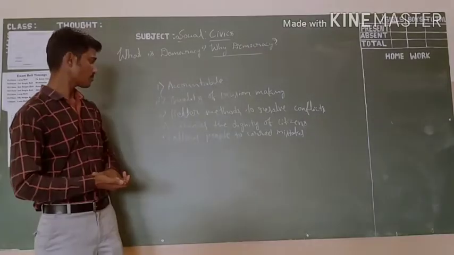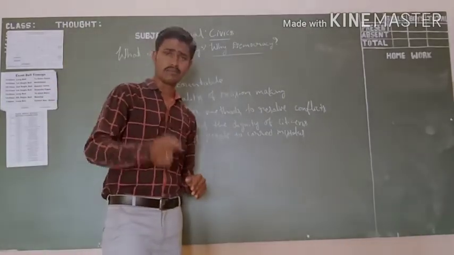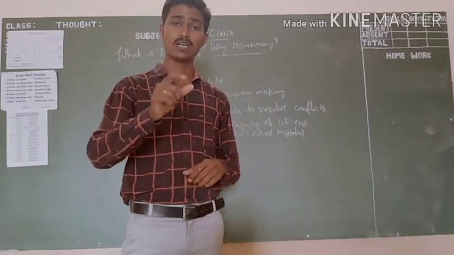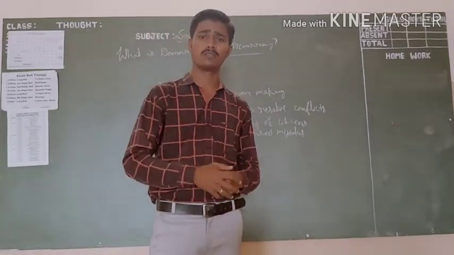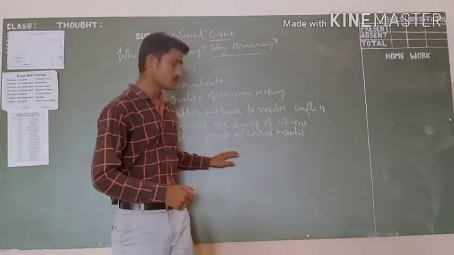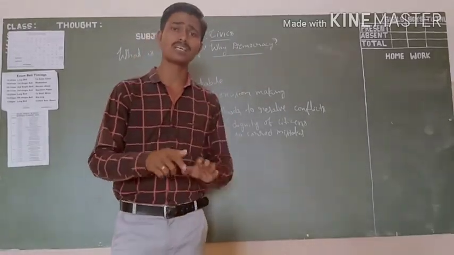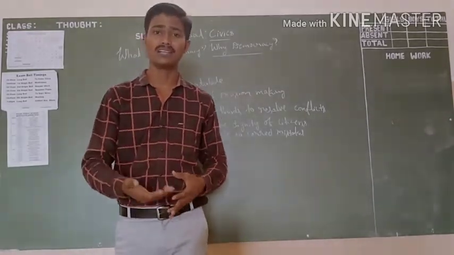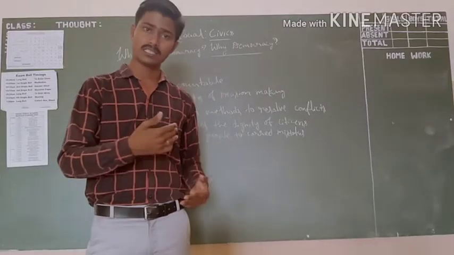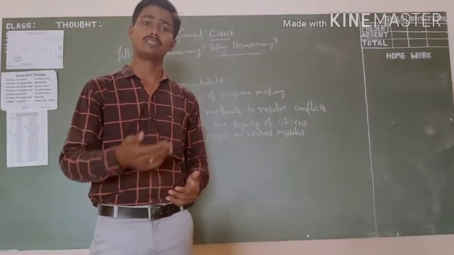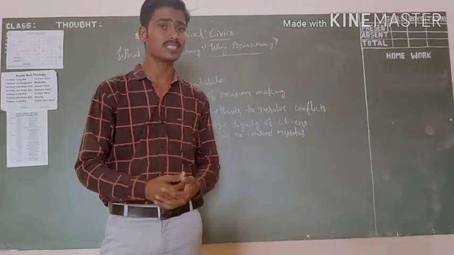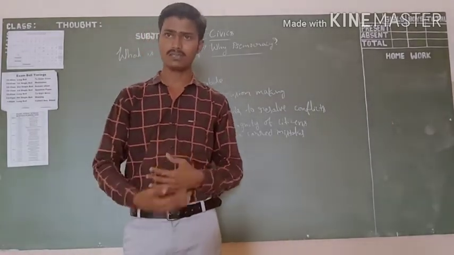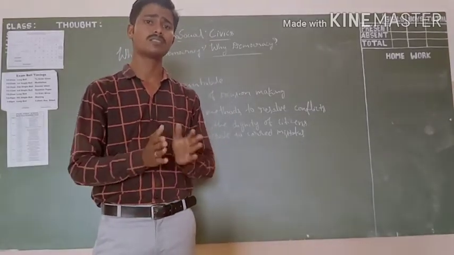Then one more important argument to say that democracy is a good form of government: it allows the people to correct mistakes. If, for example, you elected bad leaders, very soon the elections will appear again. You can change it. In between also you can change it through rallies, strikes, hartals. By doing that, you can also change the government.